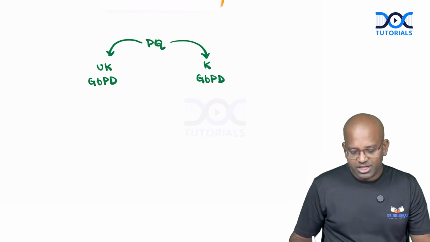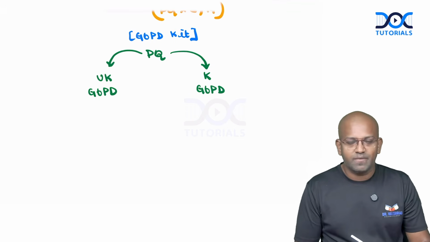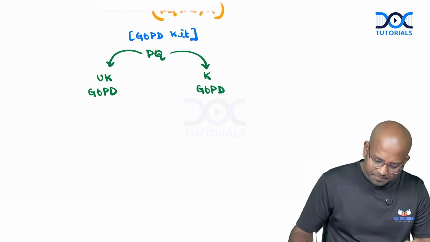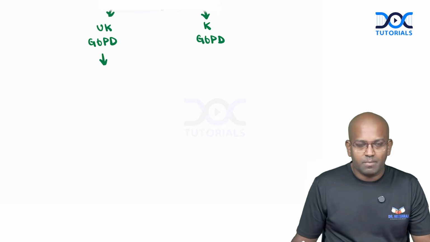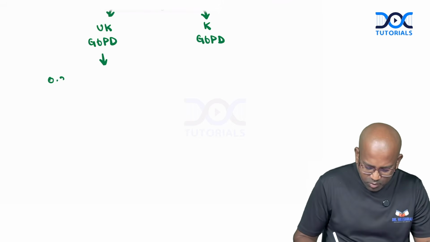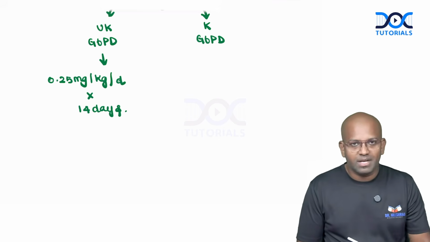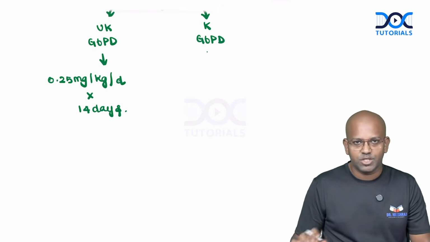Usually it is recommended to go for a G6PD kit. The G6PD kit assay has to be done even before you administer primaquine. If it is available, always recommended. If it is unknown, what can be done? Okay, we don't know whether the patient is G6PD deficient or not. We can administer primaquine, but how? The dose is 0.25 milligrams per kilogram per day, which is given for 14 days. As simple as that, 0.25 milligrams per kilogram. If the patient is around 50 kilograms, we have to multiply it by 0.25 milligram. That's the dose which we give.